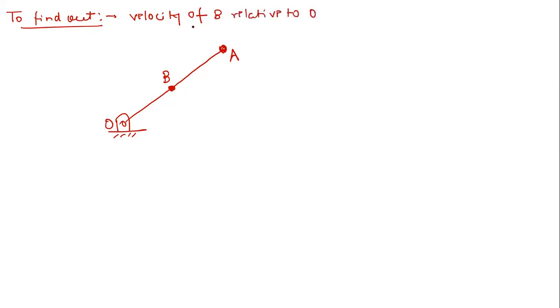Sorry. So again, we have this link OA. Now what I'm interested in is to find out the velocity of this point B, right? So here, what I'm interested in is to find out the velocity of B relative to O, or you can simply say the absolute velocity of B, right? So how can we do that? Can anyone guess? How is it possible?